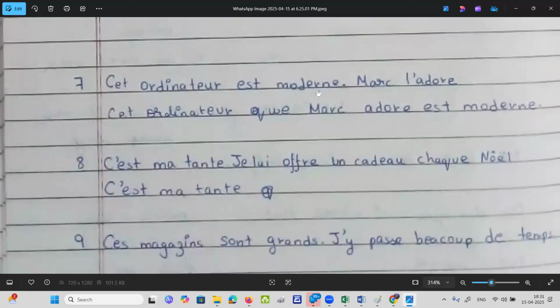So let us take this one. This computer is modern. See, this is modern will jump off that side. Mark adores it. What will l' apostrophe become? A COD will become? That's the reason why your modern came off over here.